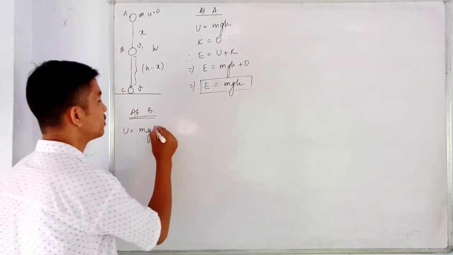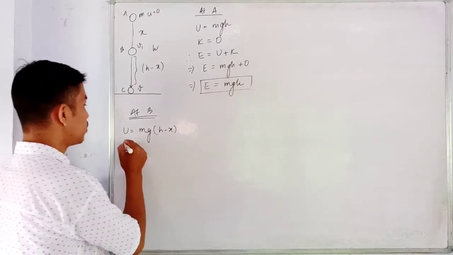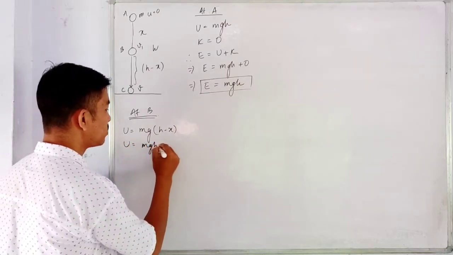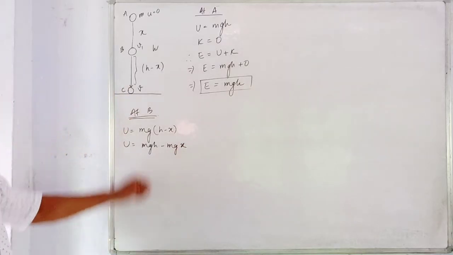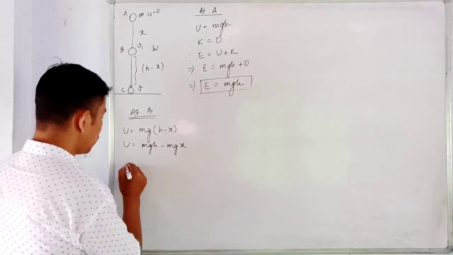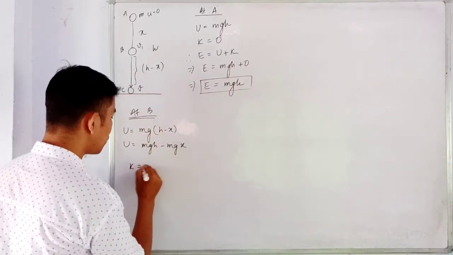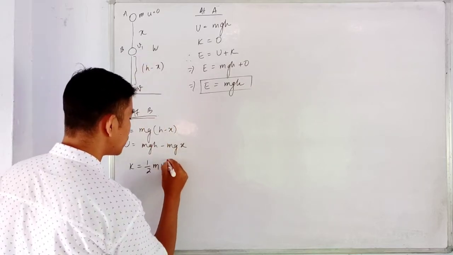It is h minus x. So that is the height of the body. So U will be equal to mgh minus mgx. Now I'll try to find the expression of kinetic energy at B. At B, the kinetic energy will be equal to half of mv squared, where v is replaced by v1 squared.